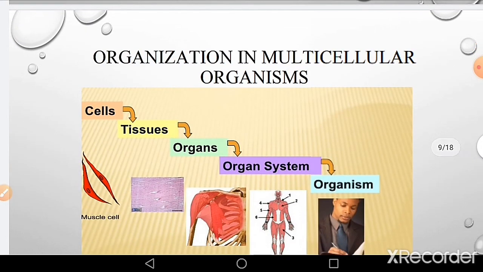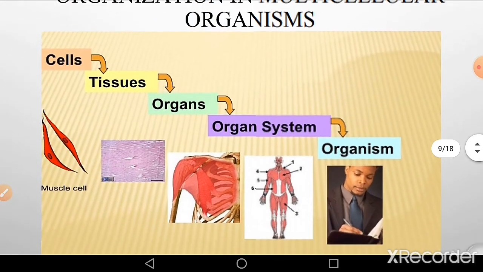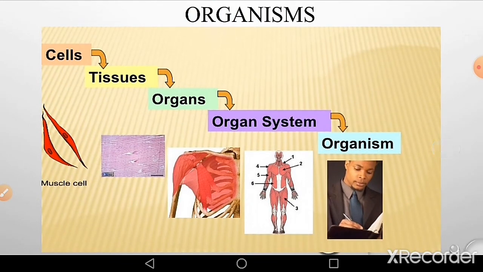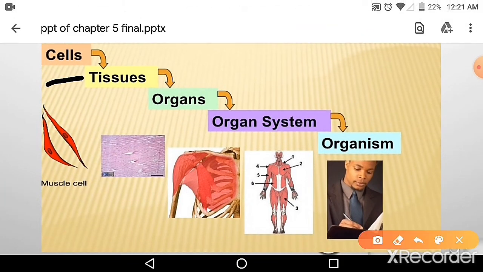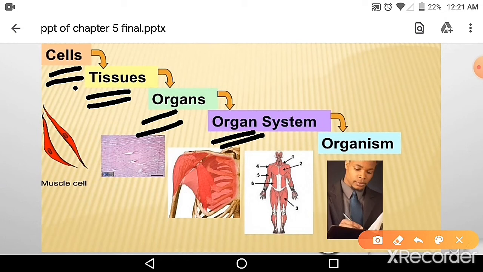This is the organization in the multicellular organism. Cell is the basic unit of all living organisms. A group of cells combines to form tissues. Tissue combines to form organs. Organs combine to form organ system, and organ system combines to form the body. For example, in a house, the basic unit of the house is a brick. Brick combines to form the wall. Wall combines to form the different rooms. Different rooms combine to form a house.